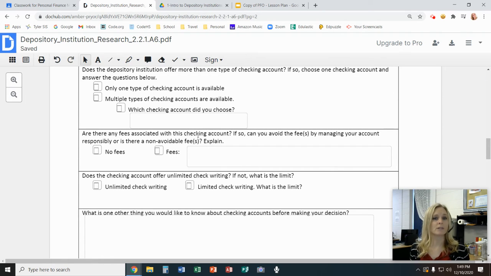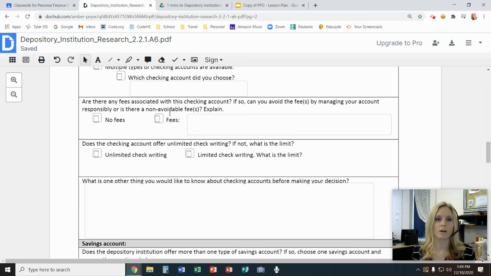Are there any fees with this account? That will probably also be on their website. If you are not finding any of this information on their website, choose a different bank that does have a better website. No fees, or do they have fees?